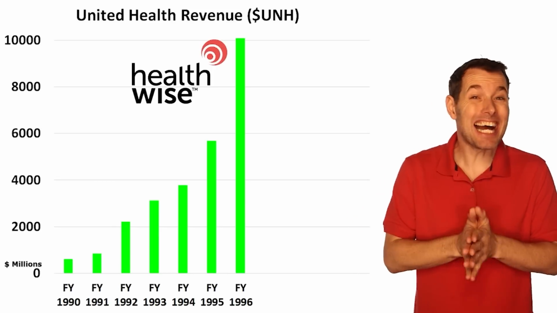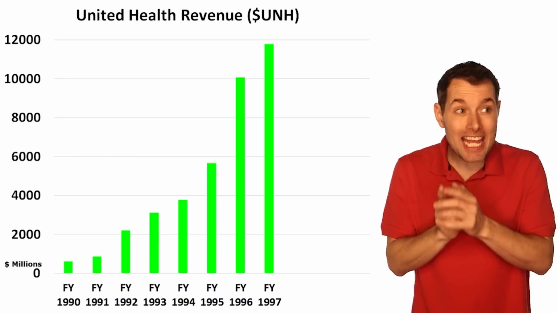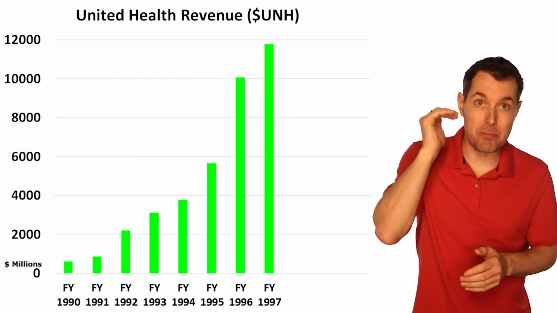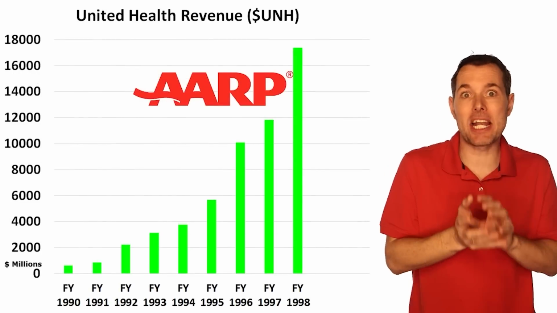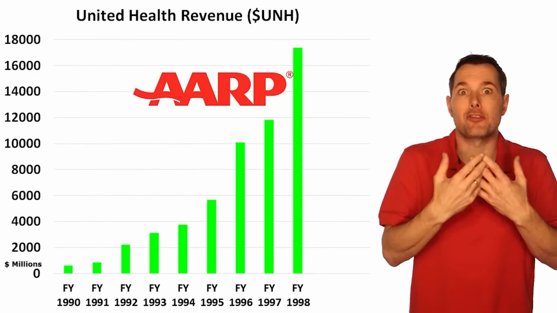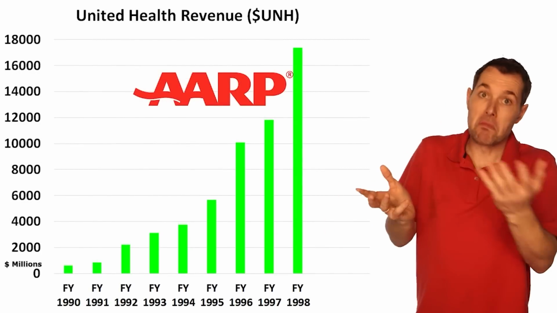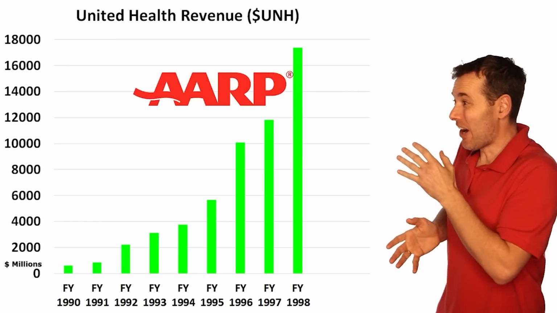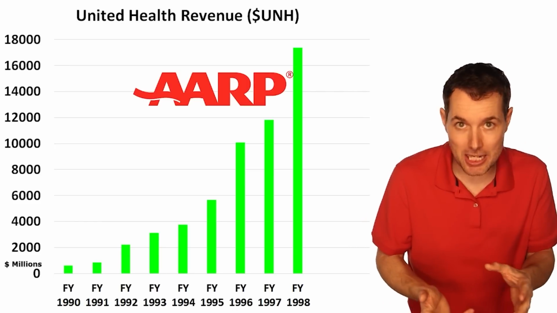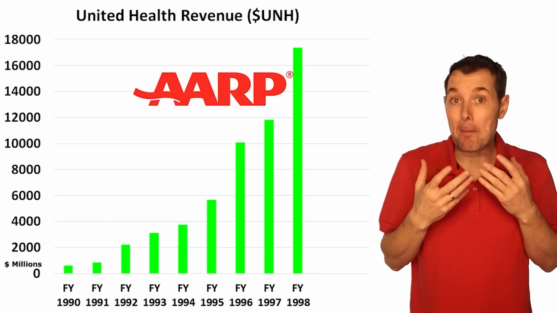And then in 1997, the AARP organization, that's short for the American Association of Retired Persons, they elected UnitedHealthCare to be one of the distributors of healthcare to the retired people of the United States. And we could see, although it didn't affect things as much in 1997, in 1998, this had a big impact.